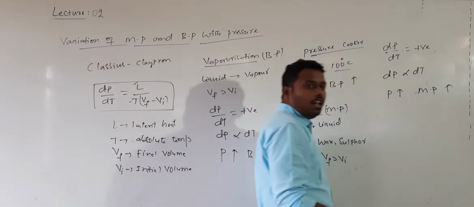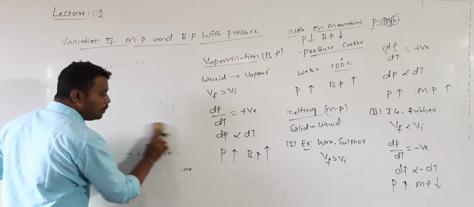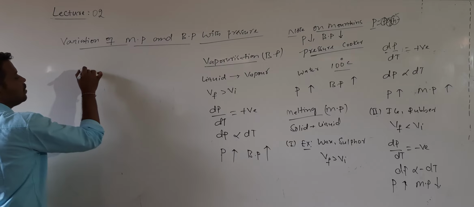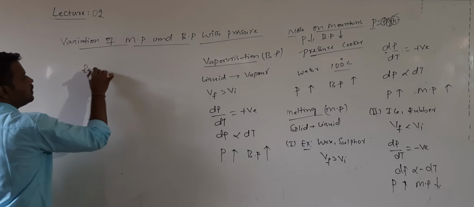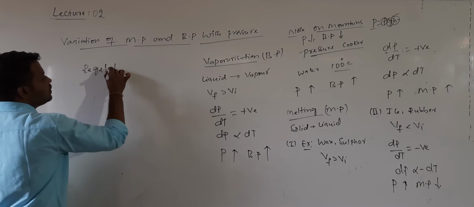One more important point is that ice can be melted at minus 10 degrees or minus 5 degrees also by increasing the pressure. In the case of ice, this is called regelation. What is regelation? Take one ice cube, with a surrounding temperature of, for example, minus 5 degrees Celsius. You can cut this ice cube. You can take some weights.